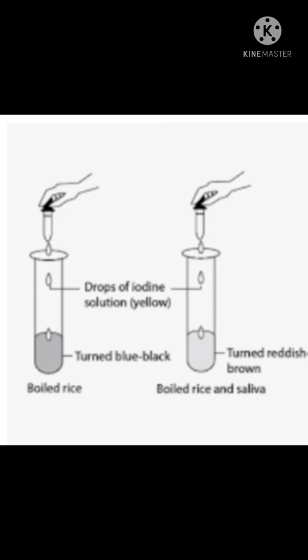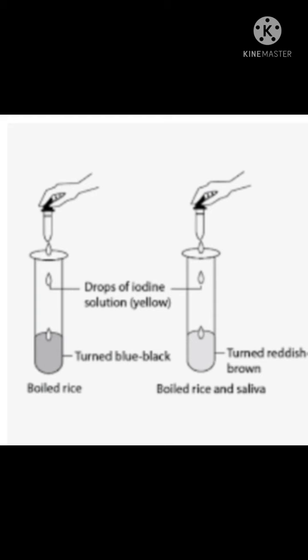Children, next from page number 151, activity 7, the action of saliva on flour. This is also a very important question for 4-mark questions. Here you can see there are 2 test tubes filled with the flour solution. The procedure, how you have to write: take a test tube, fill it with water, add a pinch of flour to it, shake the test tube well till the flour gets mixed.